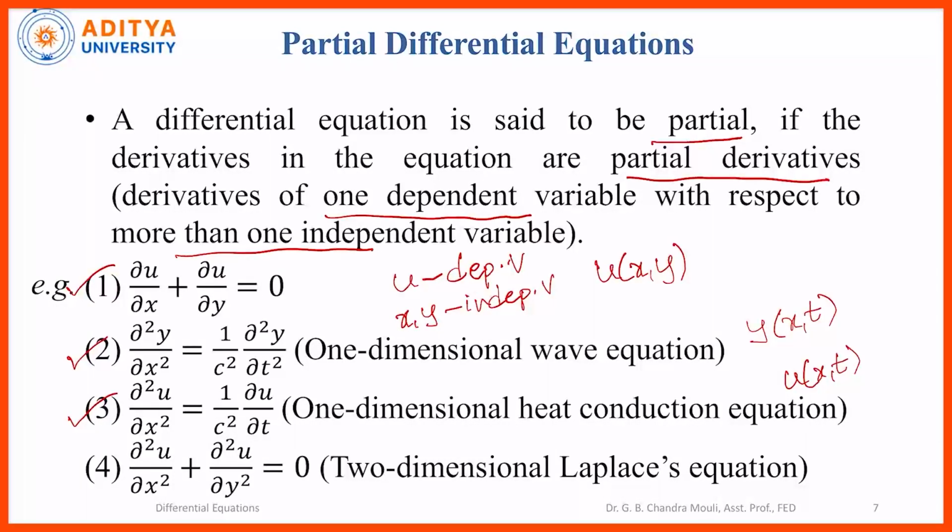And the fourth equation, which is also a famous partial differential equation, is the two dimensional Laplace equation, which is dou square u by dou x square plus dou square u by dou y square is equal to 0. In this equation, u is the dependent variable and the independent variables are x and y. So we have one dependent variable u and two independent variables x and y.